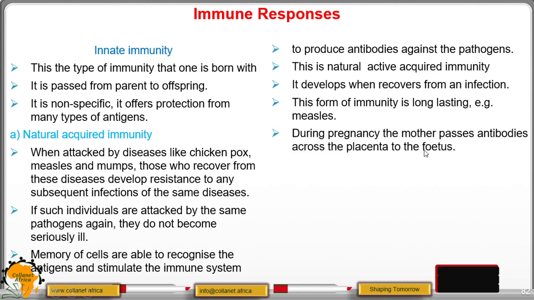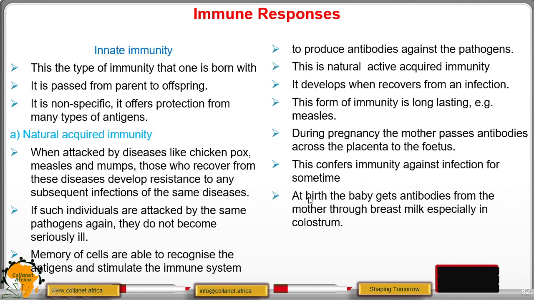During pregnancy, the mother passes antibodies across the placenta to the fetus. This provides immunity against infection for some time. Remember, these antibodies from the mother to the fetus will not provide immunity for a long time, just for a little period. And at birth, the baby gets more antibodies from the mother through breast milk, especially in colostrum. So in the first few months when the baby is still young, the milk the mother is producing at that time is what we call colostrum milk.